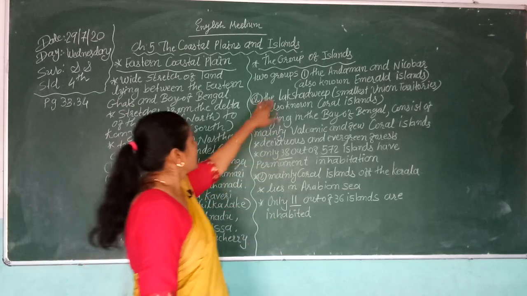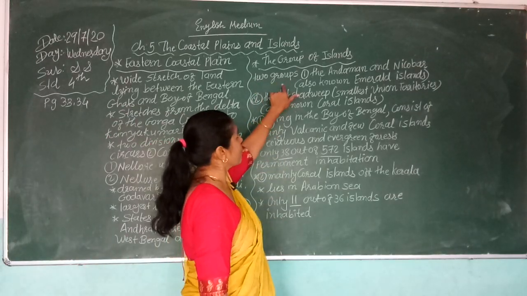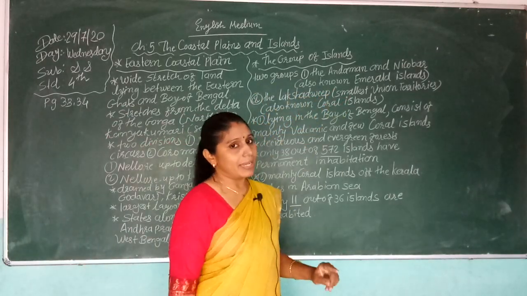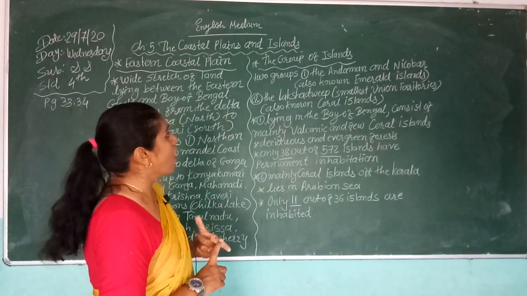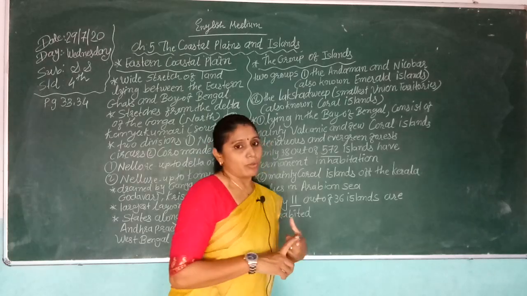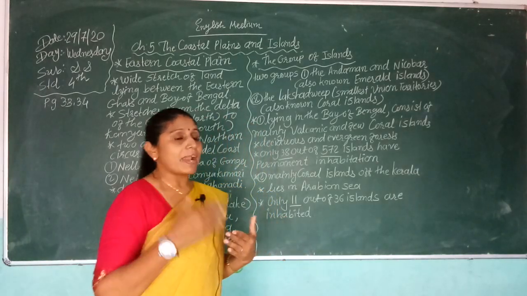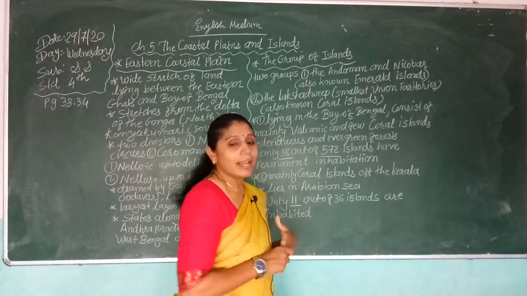The first is the Andaman and Nicobar Islands, which are also known as the Emerald Islands, the pet name for them.